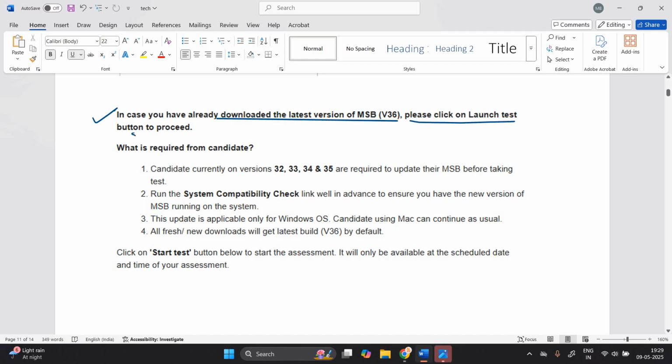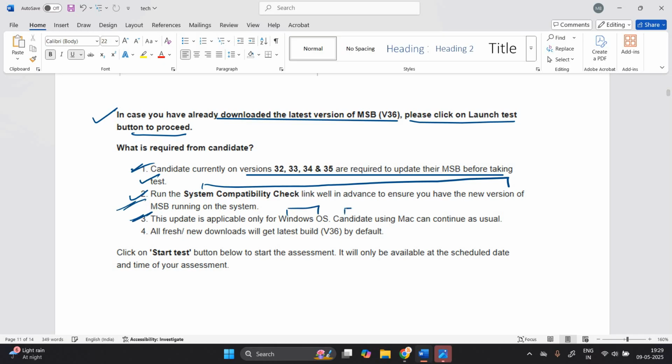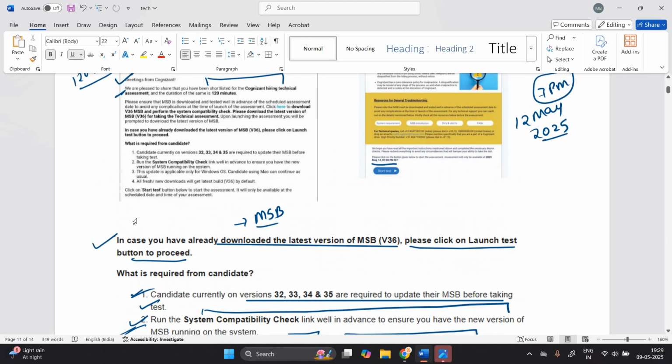In case you have already downloaded the latest version of MSB, please click on the launch test button to proceed. Candidates currently on version 32, 33, 34 and 35 are required to update their MSB before taking the test. Run the system compatibility check well in advance to ensure you have the new version of MSB. The update is applicable only for Windows OS. Candidates using Mac can continue as usual. All fresh new downloads will get the latest build version by default. First of all, check the MSB, because your test is on the MSB and the latest version.